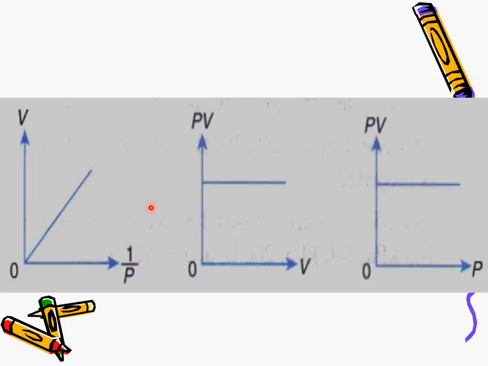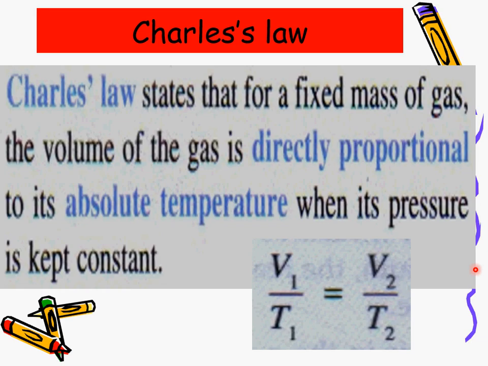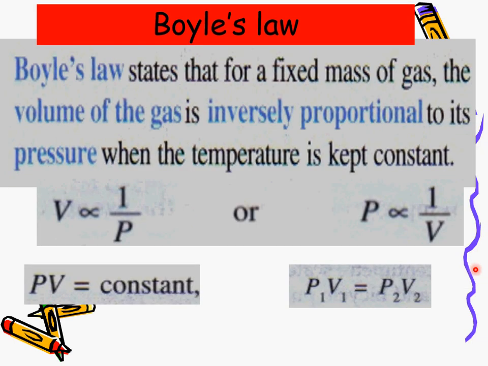But if you plot a graph of PV, P times V, against V, you will see that all the time it has the same value. Same goes for PV against P, because from here we know that P times V is a constant.